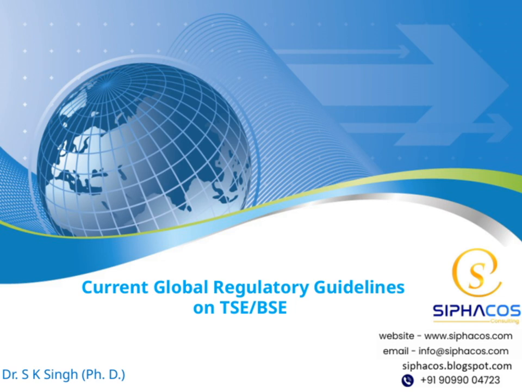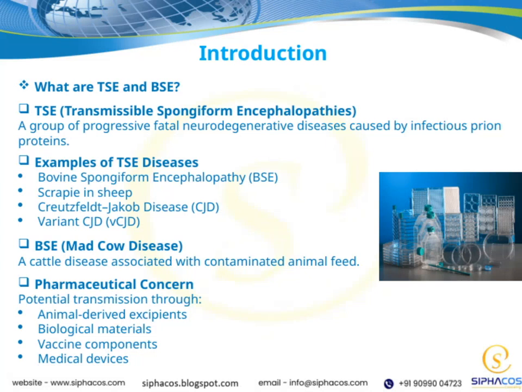Let's get started. Today, we're diving into TSE and BSE, two terms that might sound complex but are crucial to understand. TSE stands for transmissible spongiform encephalopathies, a group of fatal brain diseases caused by infectious prion proteins. Some well-known examples include bovine spongiform encephalopathy, or mad cow disease, scrapie in sheep, and Creutzfeldt-Jakob disease in humans. BSE, specifically, affects cattle and is linked to contaminated feed.